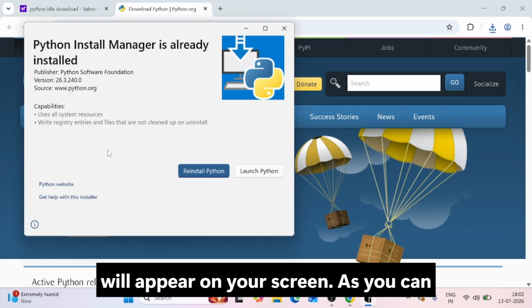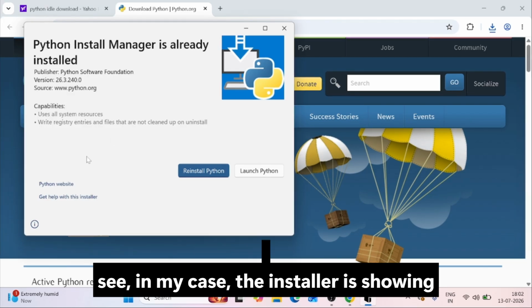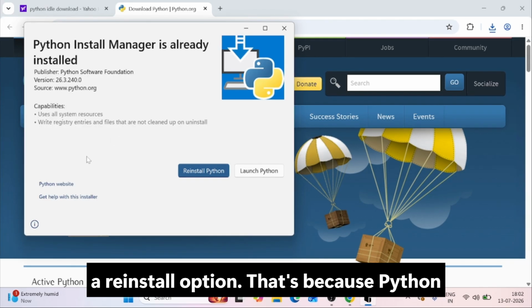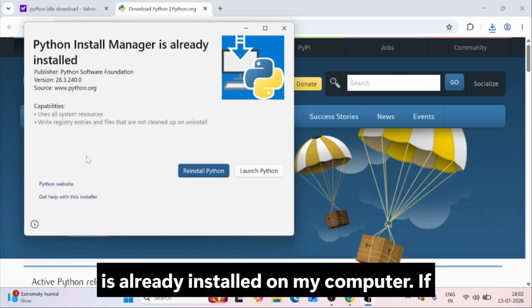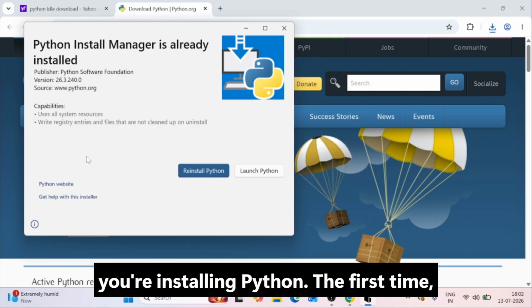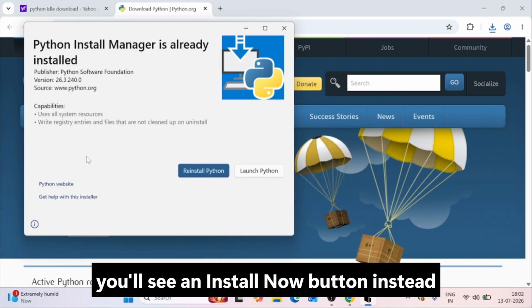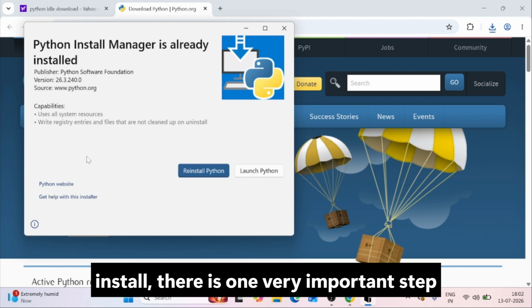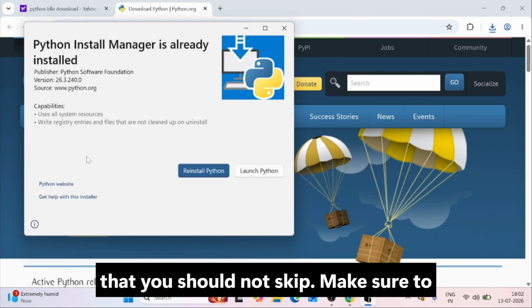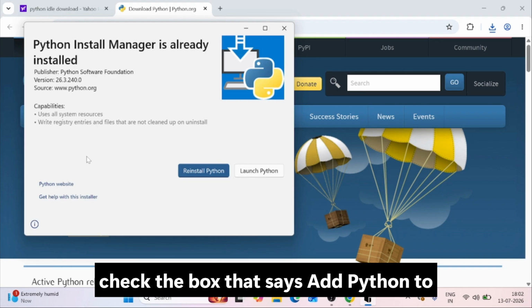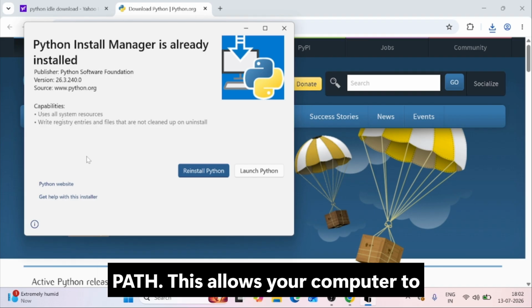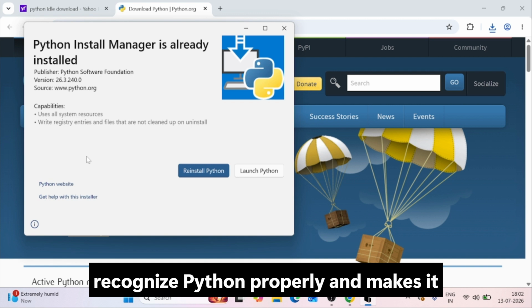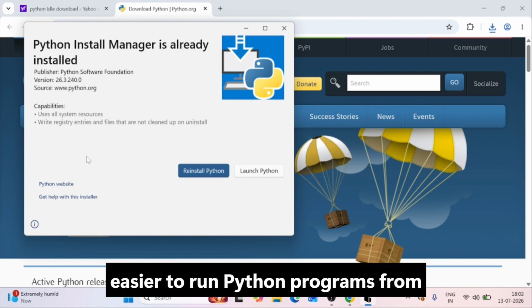As you can see, in my case, the installer is showing a reinstall option. That's because Python is already installed on my computer. If you're installing Python for the first time, you'll see an Install Now button instead of the reinstall option. Before you click Install, there is one very important step that you should not skip. Make sure to check the box that says Add Python to Path. This allows your computer to recognize Python properly and makes it easier to run Python programs from different locations.